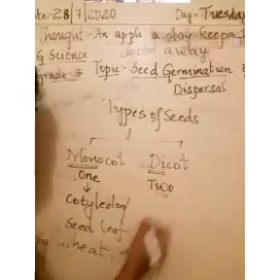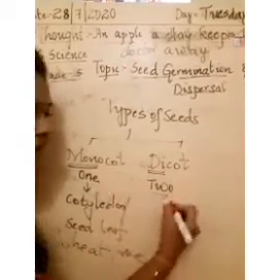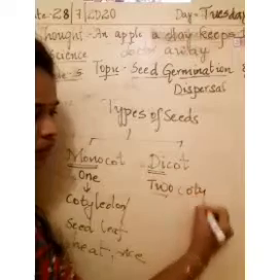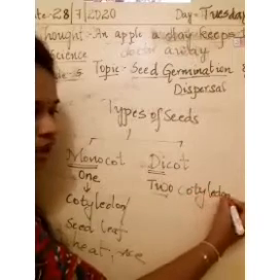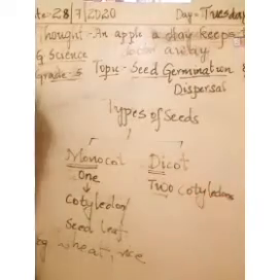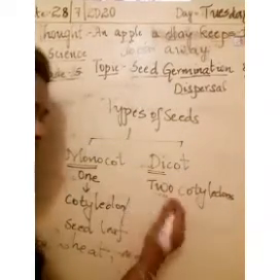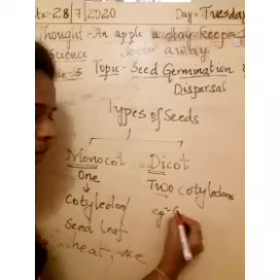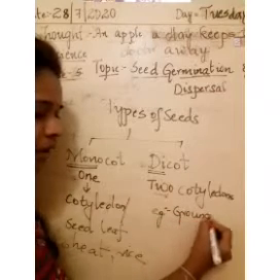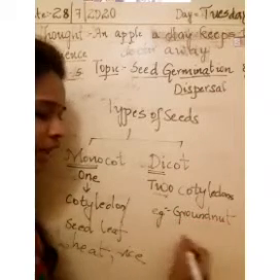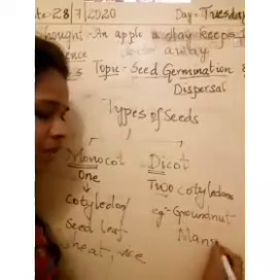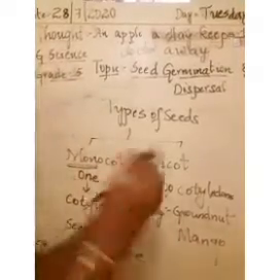Next, coming to the dicot seeds, as I told, 2. Dicot seeds are nothing but they'll have 2 cotyledons or seed leaf. Any seeds which consist of 2 cotyledons or seed leaf. Best example, everybody would have seen groundnut. Yes or no, everybody would have seen groundnut or mango seed. Yes or no, children?